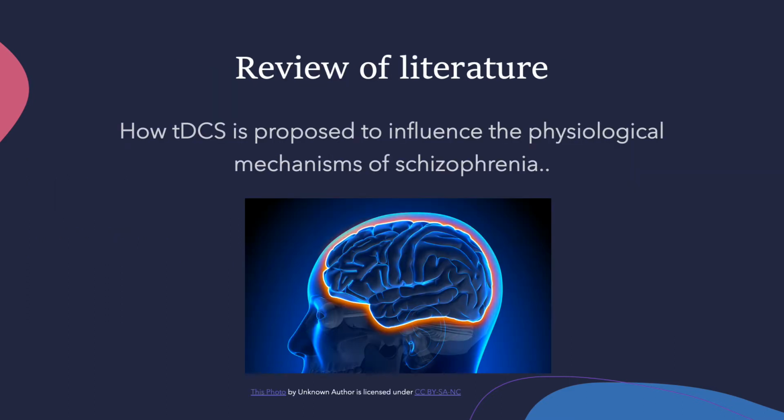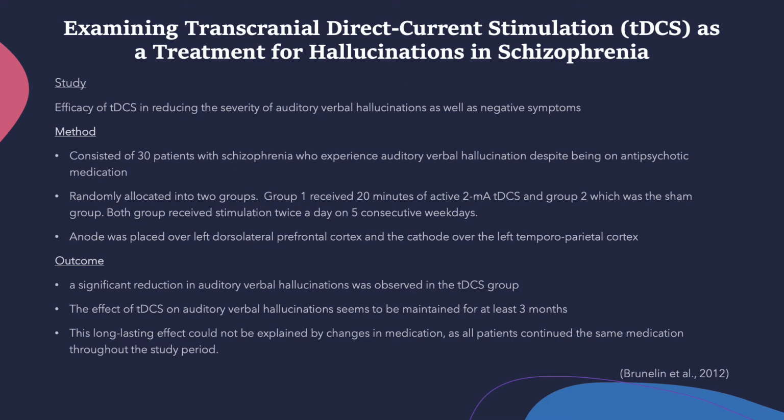Review of literature on how TDCS is proposed to influence the psychological mechanisms of schizophrenia. The first study looked at the efficacy of TDCS in reducing the severity of auditory verbal hallucinations as well as negative symptoms. The method consisted of 30 patients with schizophrenia who experienced auditory verbal hallucinations despite being on antipsychotic medication. They were randomly allocated into 2 groups. Group 1 to receive 20 minutes of active 2 mA TDCS, and Group 2 received the sham.